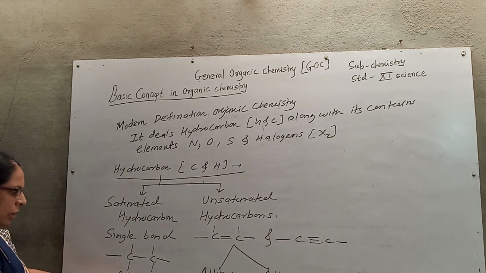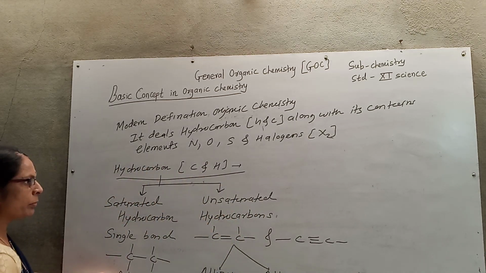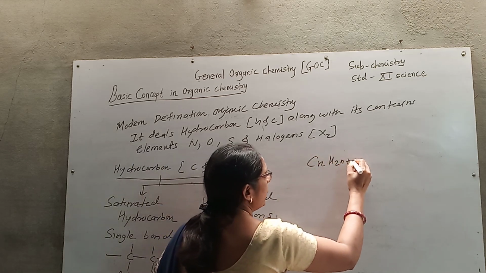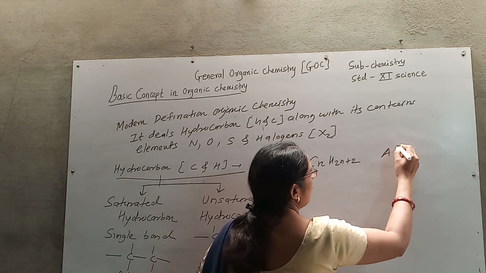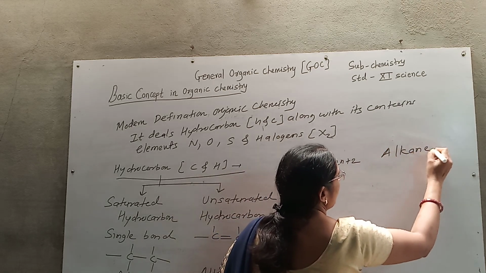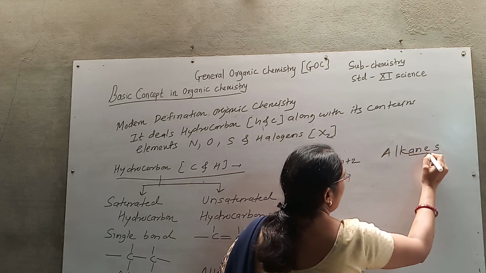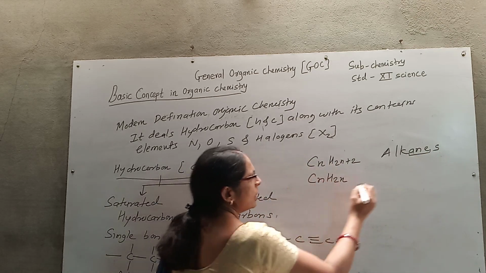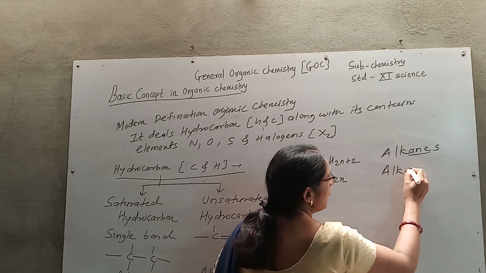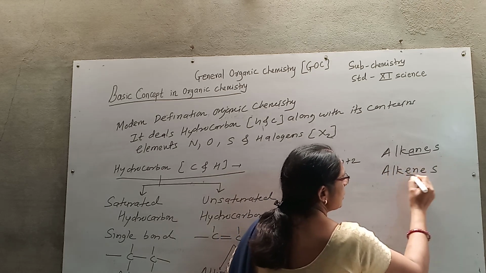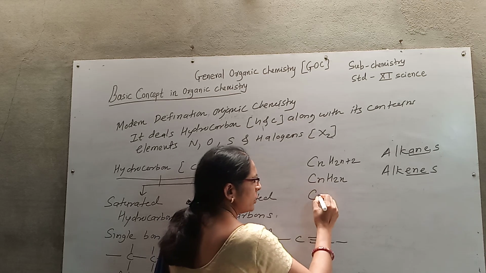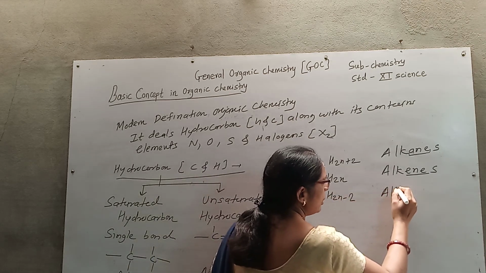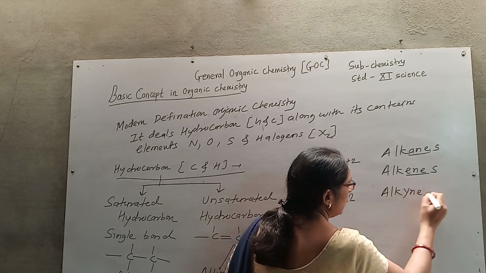The general formula of alkanes is CnH2n+2. Remember, alkanes have A and E. CnH2n is the general formula for alkenes. Alkenes have E. CnH2n-2 is the general formula of alkynes.